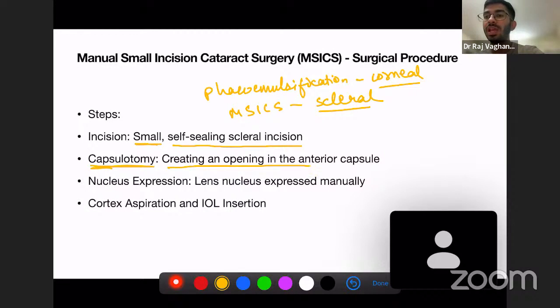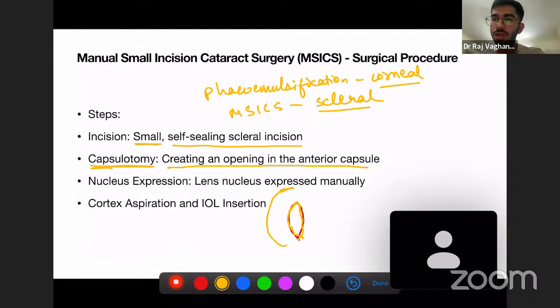Capsulotomy is creating an opening in the anterior capsule. Which capsule? So this is the lens, the crystalline lens. This is the anterior part, and this is the posterior part. If I have to draw the cornea, this is the cornea, and this is the eyeball. This is a very bad diagram, but you understand what I'm trying to say. This is the anterior capsule, and this is the posterior capsule. So we are creating an opening in the anterior capsule.